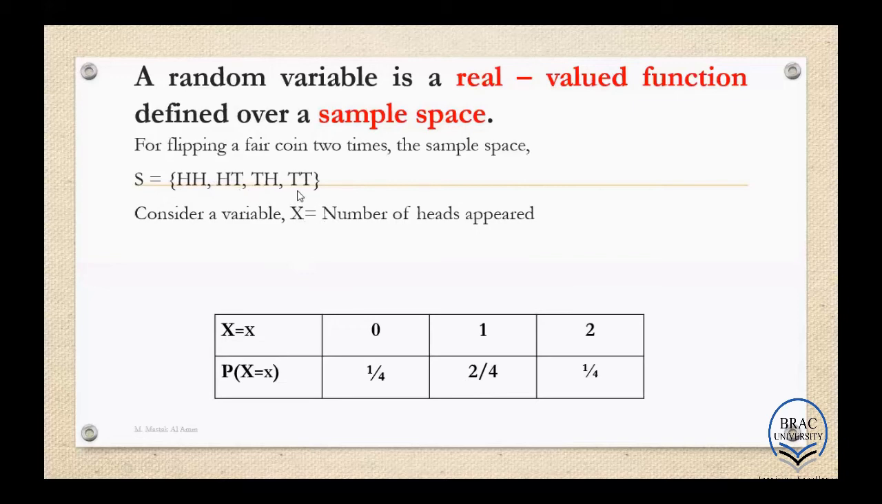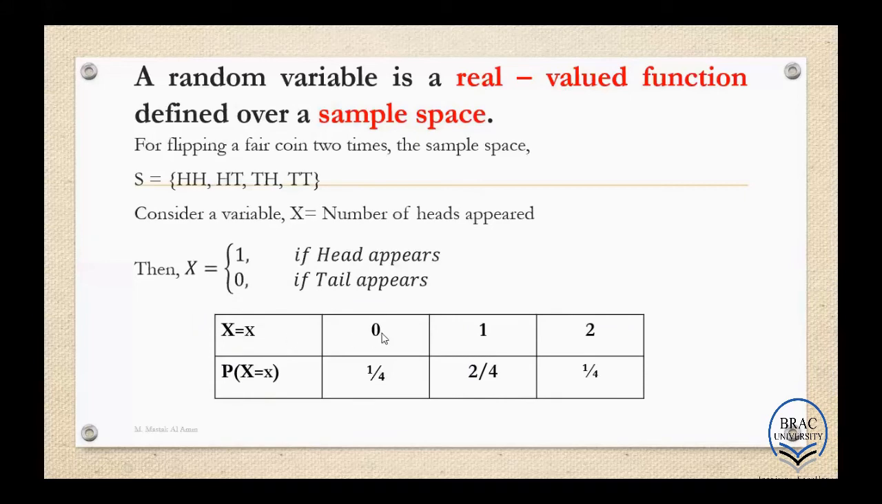So still x is a variable. Now, if we can assign probability for each value of x, then we can say x is a random variable. So if we consider x equals to 1, that means head appears, and if x equals to 0, that means tail appears. So now what are the values for x? x is 0, 1, and 2. Now let's see whether they have their corresponding probabilities.